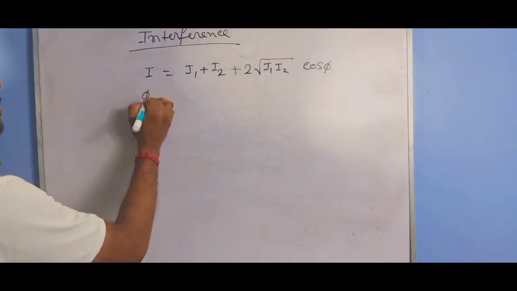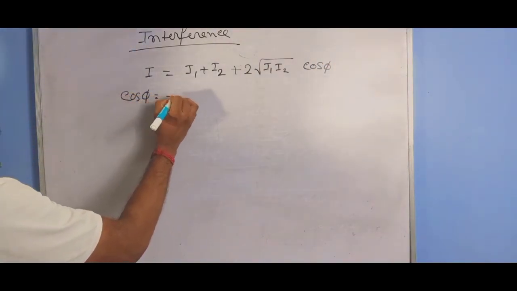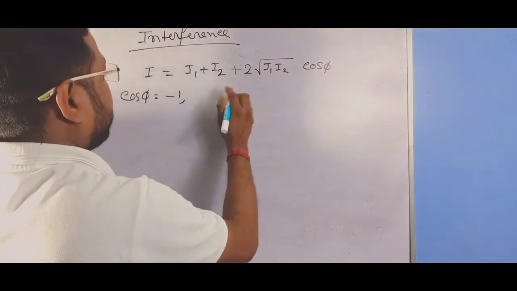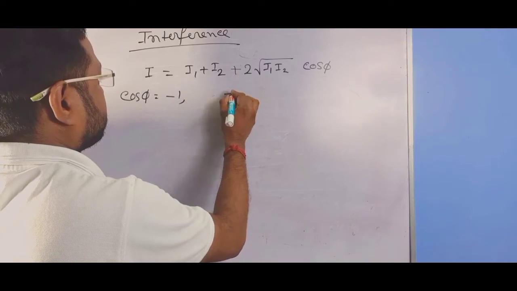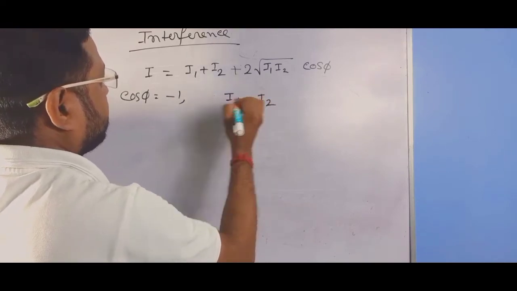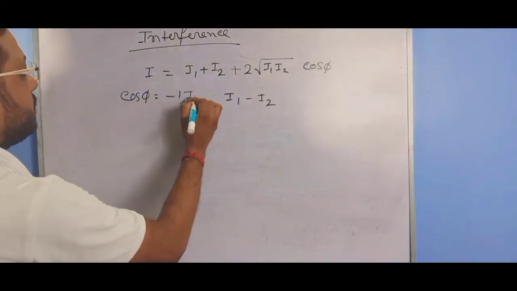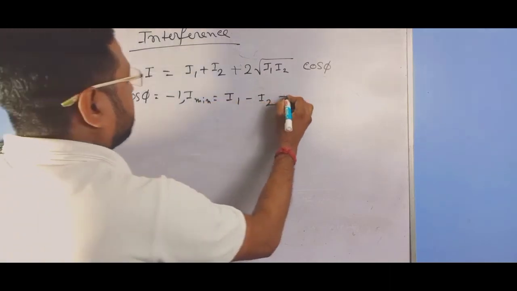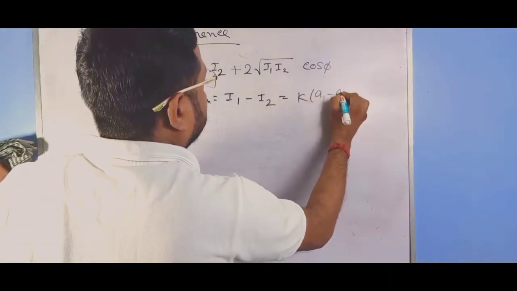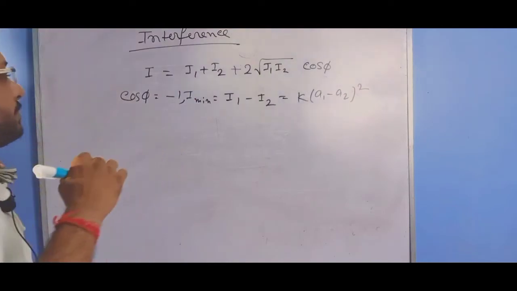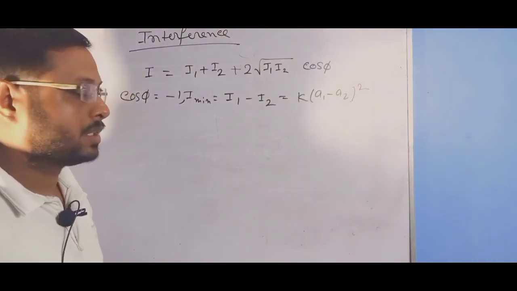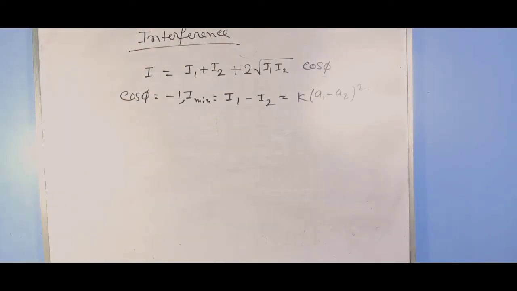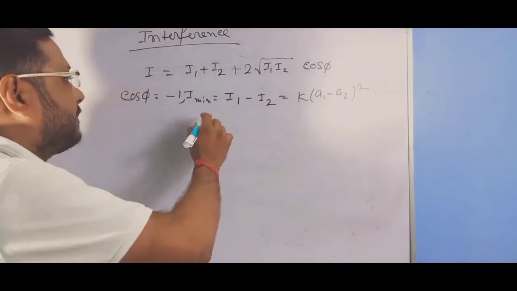If cos phi equals minus 1, then what can we get? I minimum equals I1 plus I2 minus 2 root I1 I2, that is k into (A1 minus A2) squared. So this is the minimum intensity.